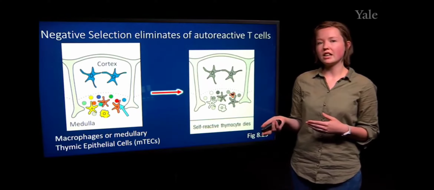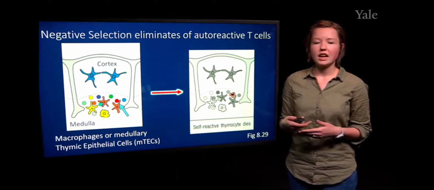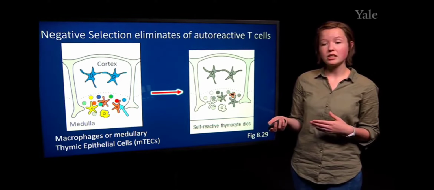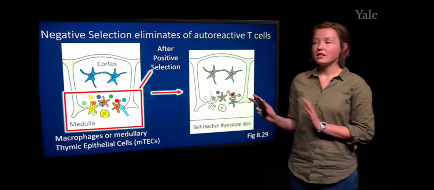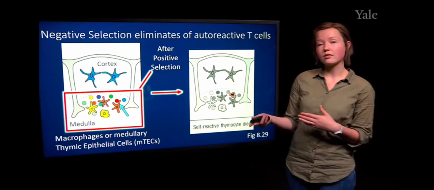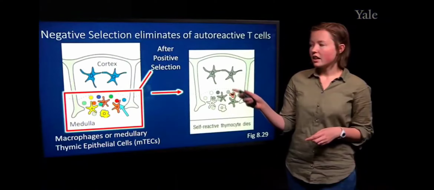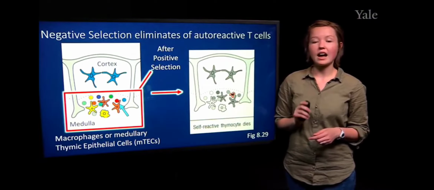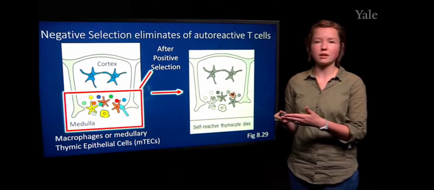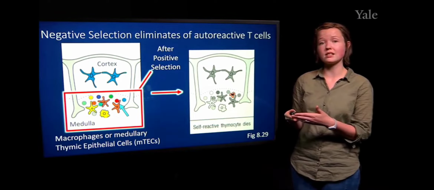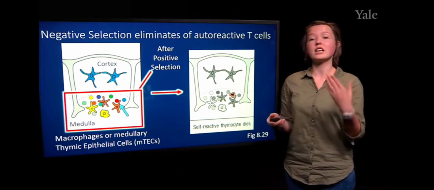and killed by apoptosis. And so there are particular cells within the medulla region specifically, and these cells are either macrophages that are bone marrow derived, or these specialized cells within the thymus referred to as medullary thymic epithelial cells, which is often abbreviated as MTECs. And these will present antigen to the T cells as well. So this in particular, because it is in the medulla, is after positive selection. So just to keep in mind that this elimination of self-reactive T cells can happen either concurrently or after positive selection.